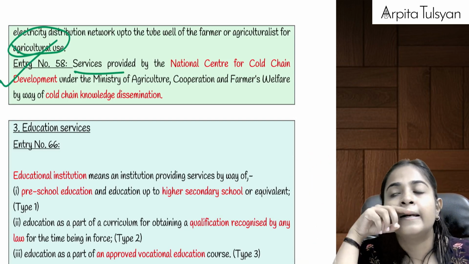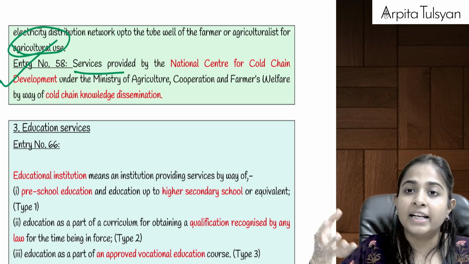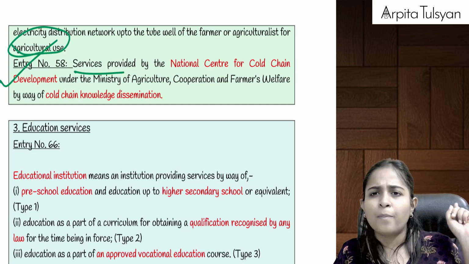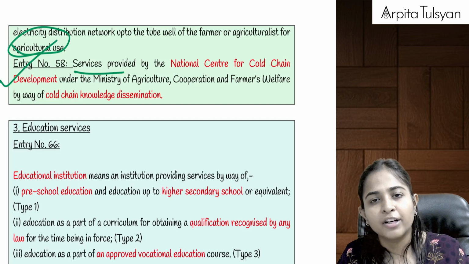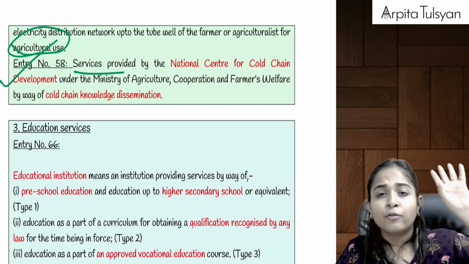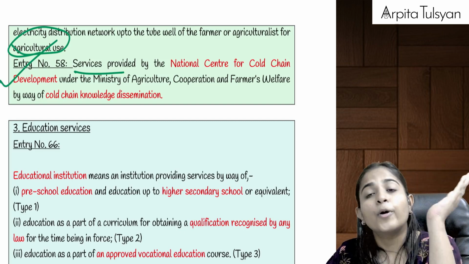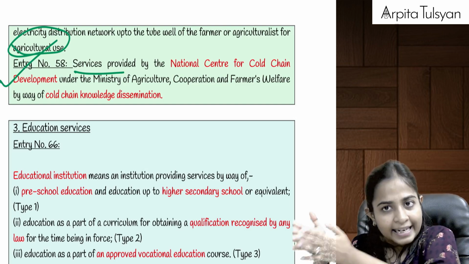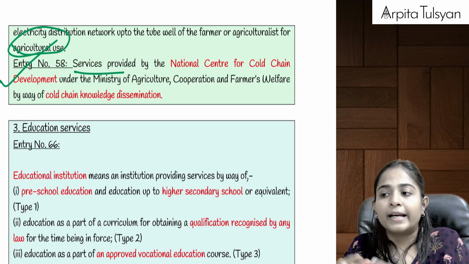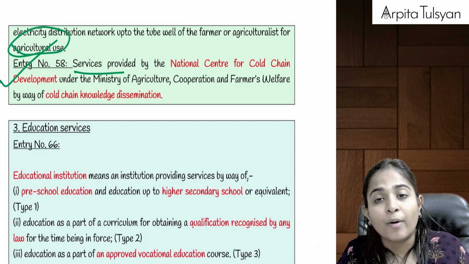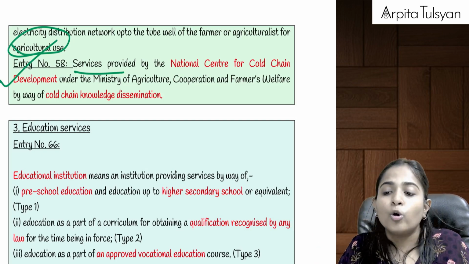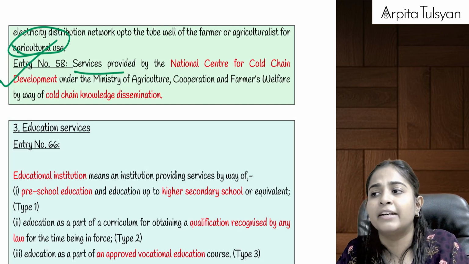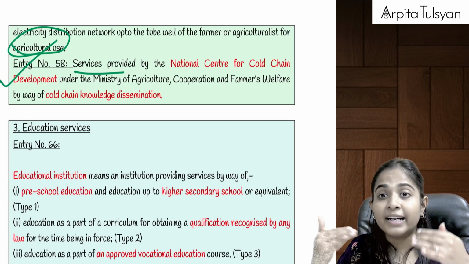Okay, so now you must have heard, we get to eat Himalayan apples, we get to eat Kashmiri apples. Does it mean that it was plucked yesterday and today we have got it in our fruit market? No. Can we say it was plucked some months back? Then after that they have stored it in cold storage, etc., and then it comes to our stores. So in between, can we say the services were provided by cold storage companies? Now, can we say every fruit, every vegetable, everything will require different temperatures?